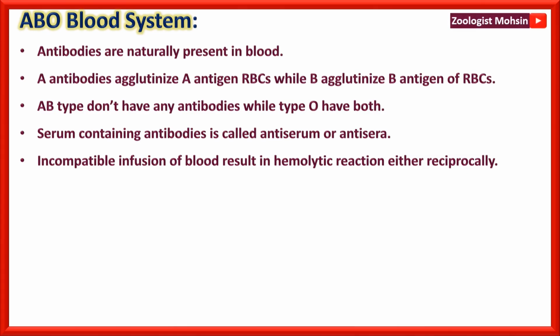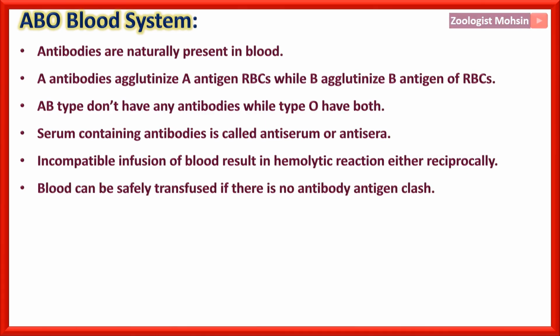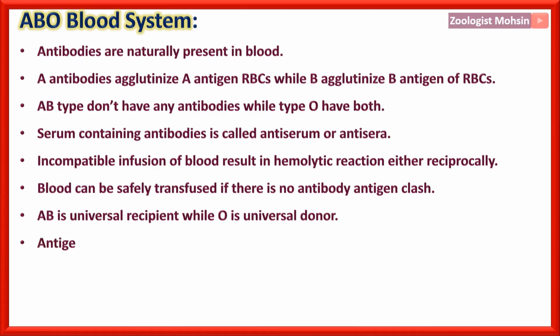Incompatible infusion of blood results in a hemolytic reaction, either antigen reaction to antibodies or antibody reaction to antigens. Blood can be safely transfused if there is no antibody-antigen clash. Please remember, if there is no clash, then it can be transfused easily. AB is the universal recipient while O is the universal donor.